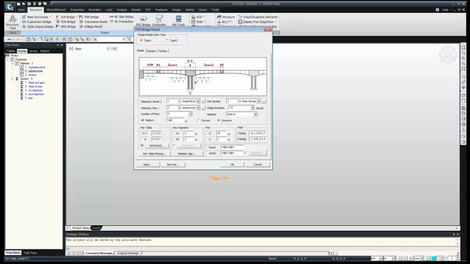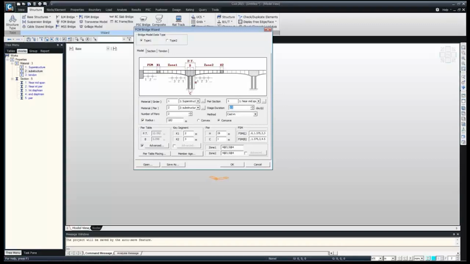Then we can move to the section. Here we have given the stage duration for each construction stage. It takes a constant duration for each construction stage. Depending on how many segments we have defined in zone 1, it takes that many construction stages. If you have defined 10 segments, it will take 10 or 11 construction stages, each with a construction stage duration of 13. It takes a constant duration, but the duration can be varied, so we can modify the construction stage duration later on also.